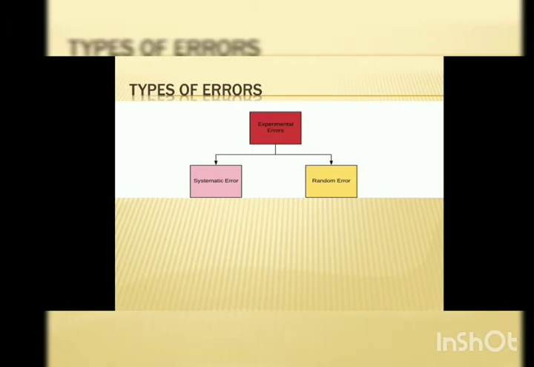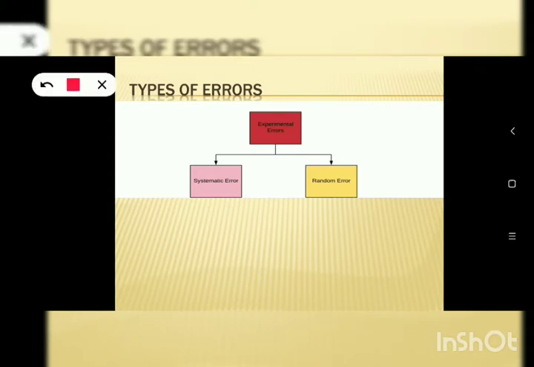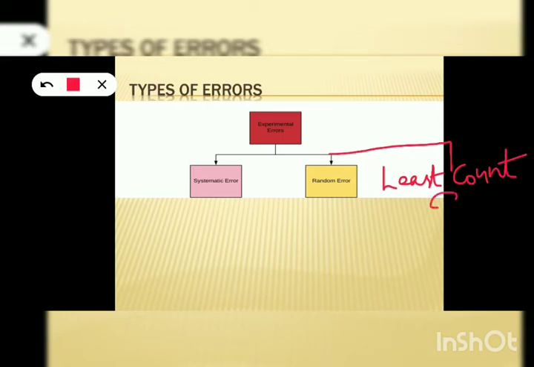Now let's discuss the types of errors. Mainly the errors in physics are classified into two. One is systematic error and the other one is random error. Apart from this, one more error is there and we can call it least count error. So these are the three different types of errors in physics. So first, let's discuss systematic error.